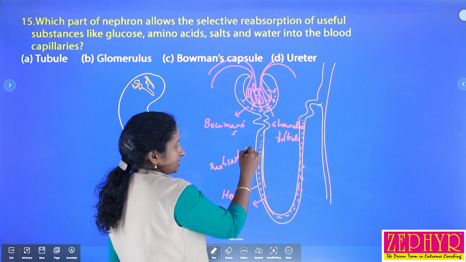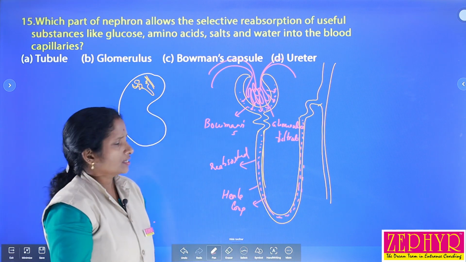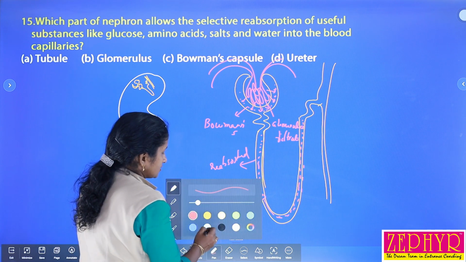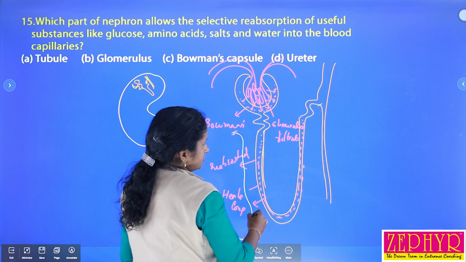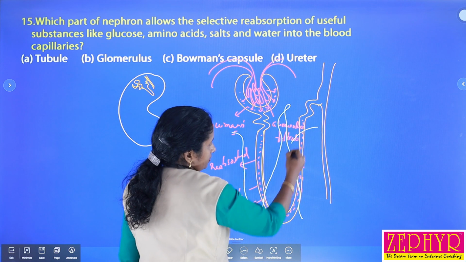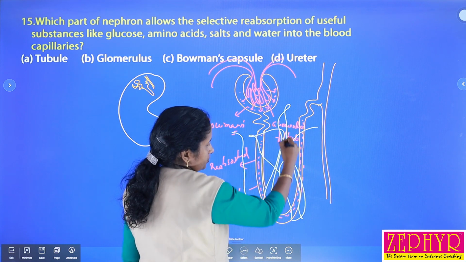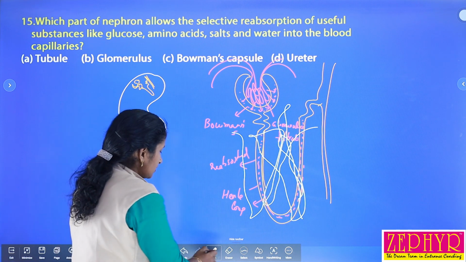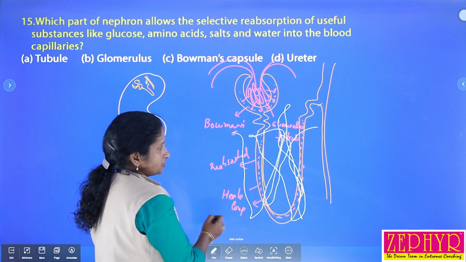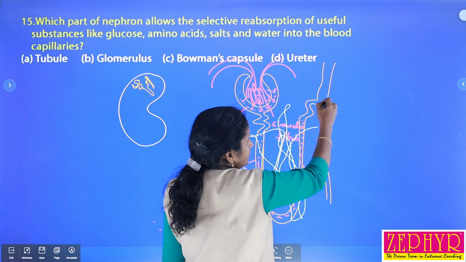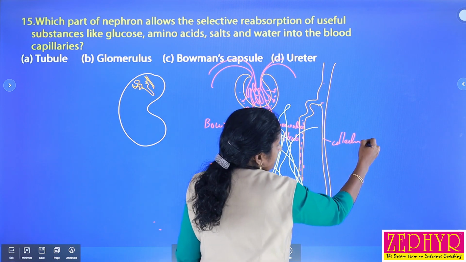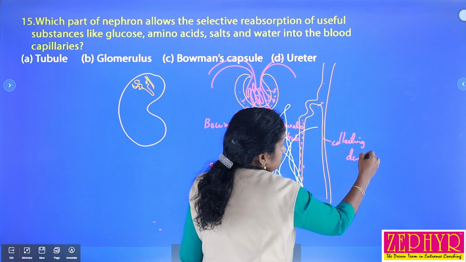All the useful substances like glucose, amino acids, etc. are reabsorbed into the blood vessels that surround this renal tubule. So all the useful substances are reabsorbed, and finally all the unwanted or harmful substances reach the collecting duct and are released outside.